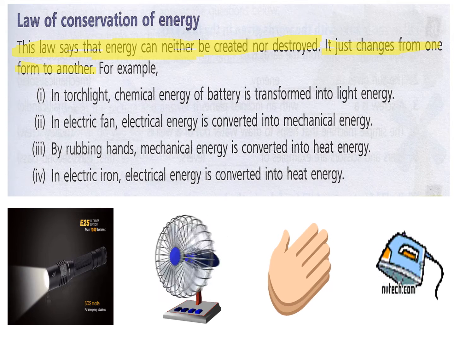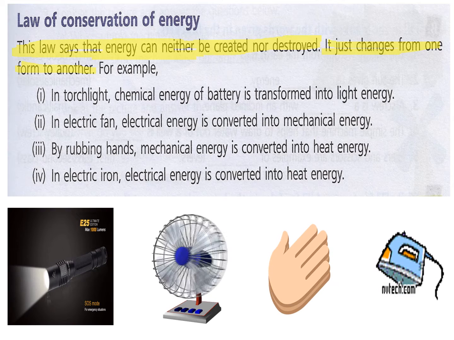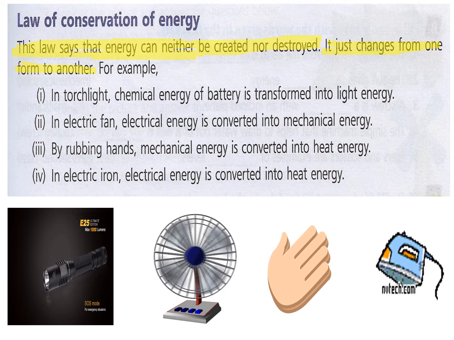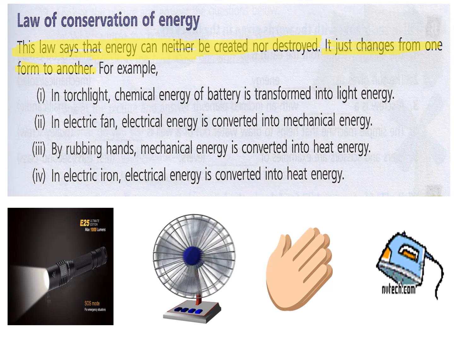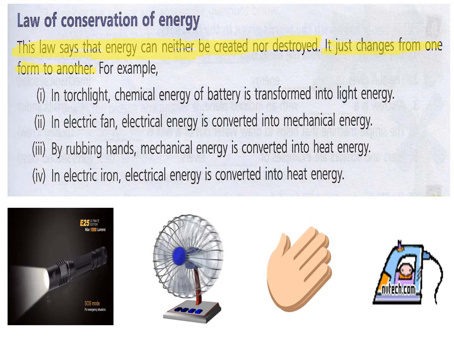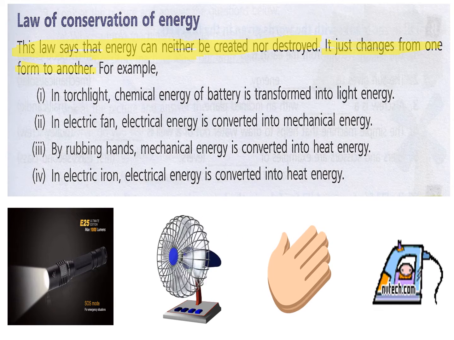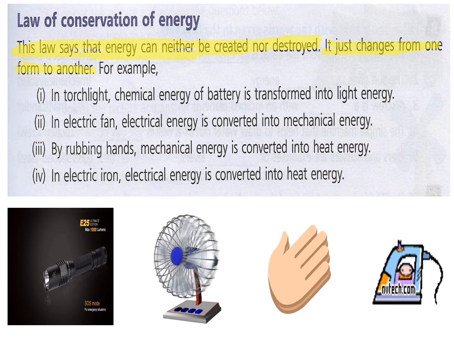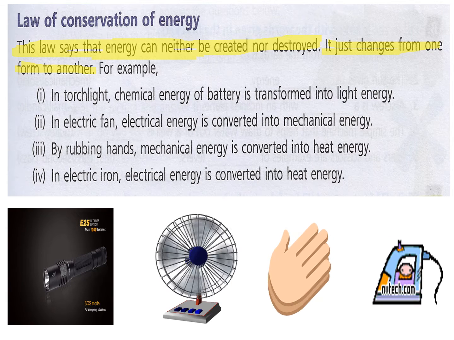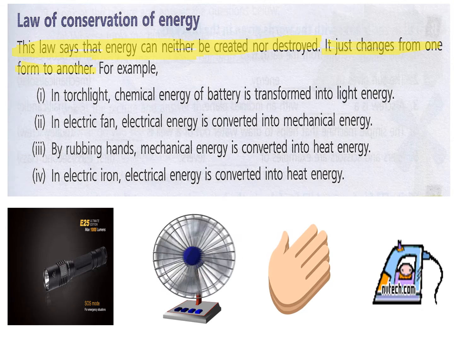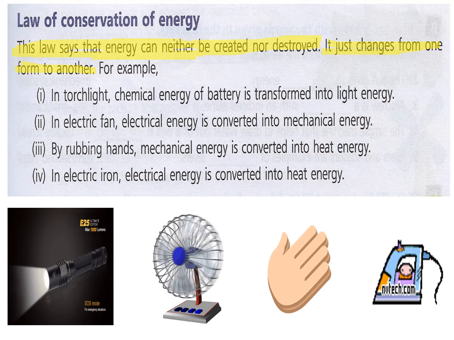In this electric fan, through this switch, electric energy is converted into mechanical energy. Mechanical means these fan wings are moving. This is called mechanical energy. Then by rubbing hands, you can see rubbing of hands, mechanical energy is converted into heat energy. So heat energy is produced when somebody rubs their hands.